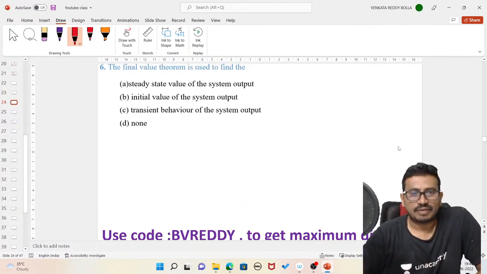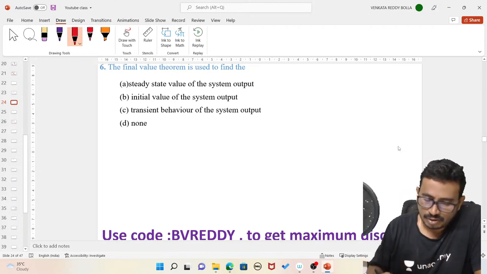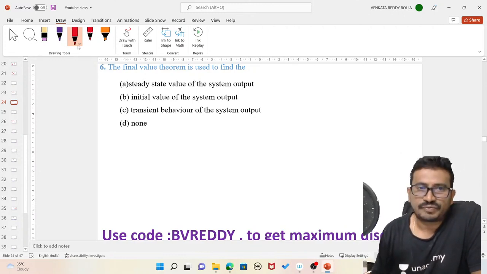Next one. The final value theorem is used to find what?